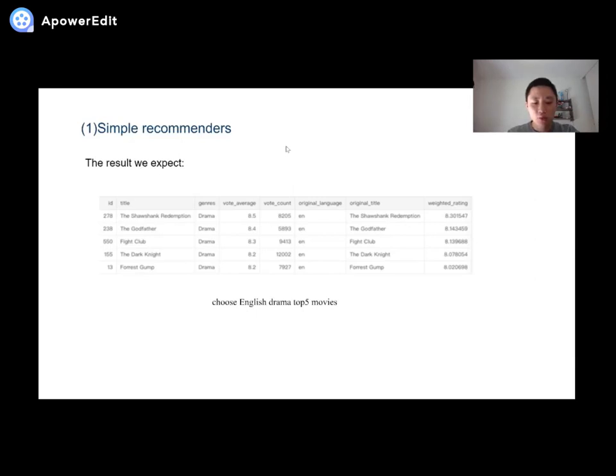In this system, we would like to use weighted rating to get the top 5 movies based on selected genre and language. For example, here we use English. We want to choose the top 5 English drama movies. And finally, we expect to get a recommendation table like that.